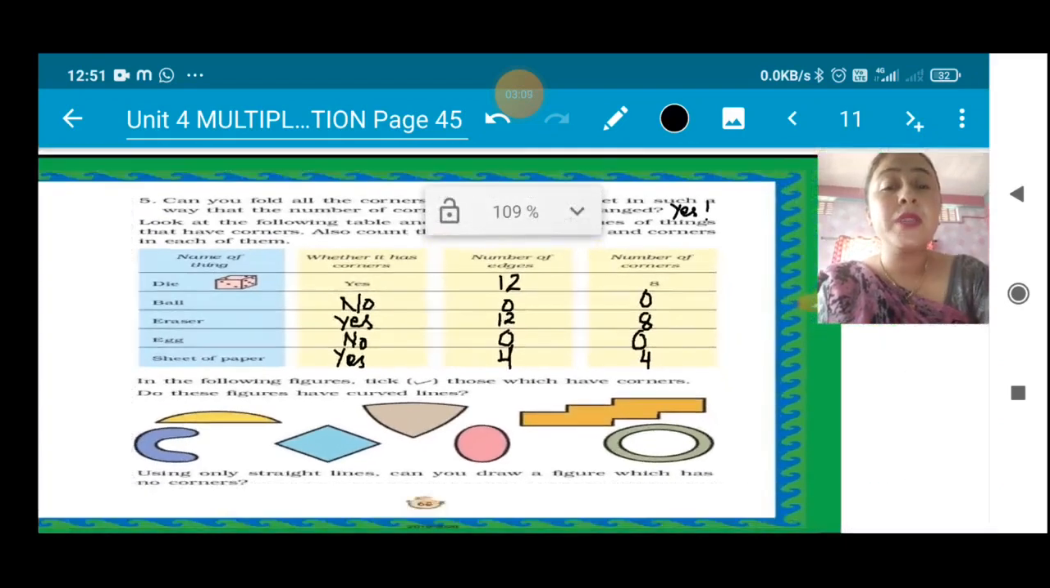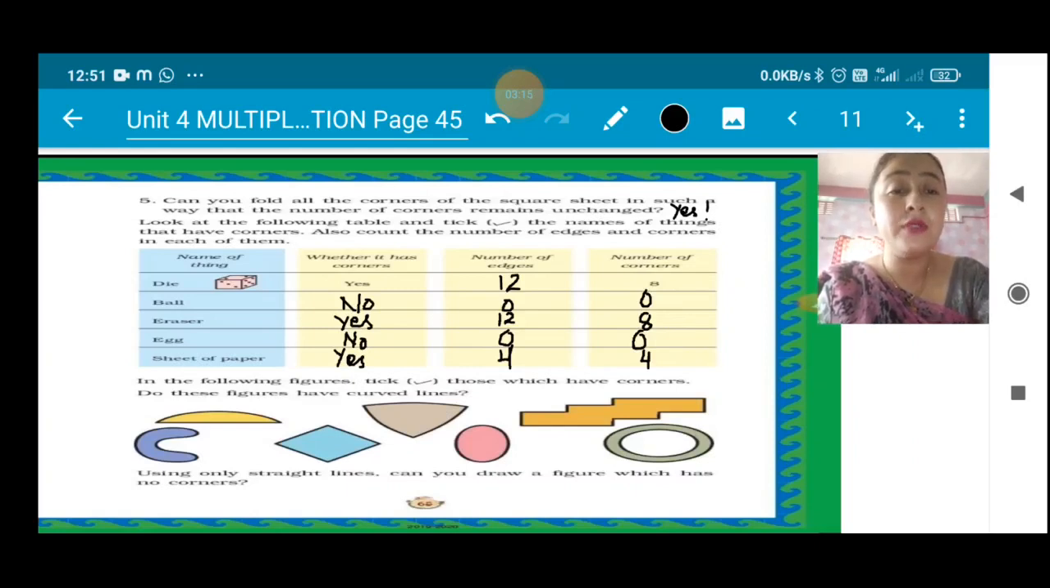Now next, in the following figure, tick those which have corners. Do these figures have curved lines? So you have to tick the figures which have a corner. You can see this first yellow figure, which looks somewhat like a semicircle. Not even a semicircle. So this one has a corner, so I will tick this one. A square always has a corner, so I will tick this one. This one also has a corner.